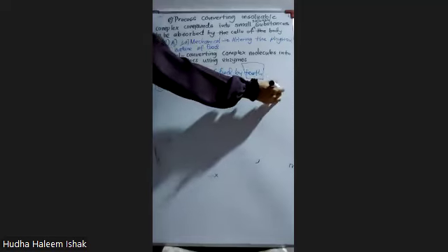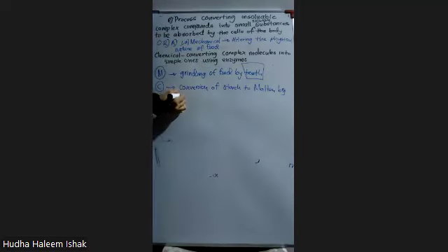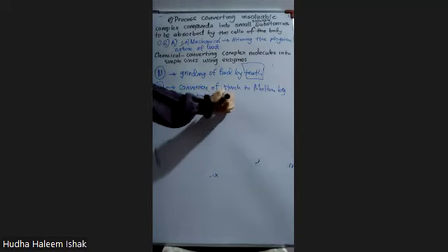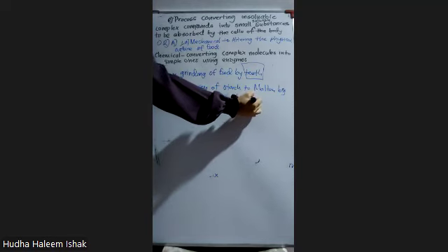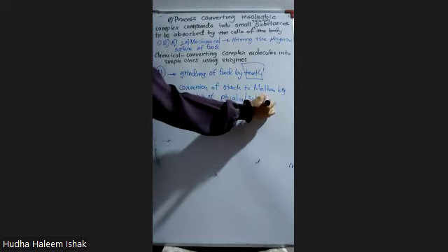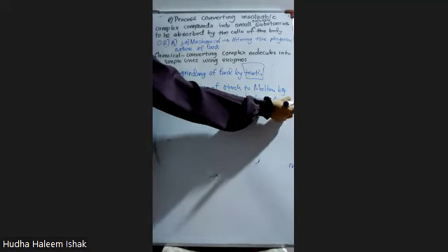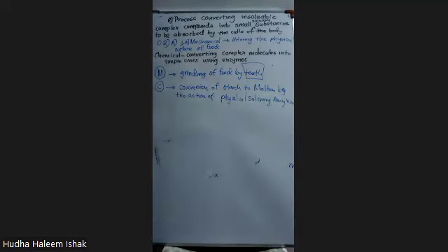Starch to maltose by the action of ptyalin. Or as you all can write, salivary amylase. By the action of ptyalin or salivary amylase. So these are the answers for 2A part.